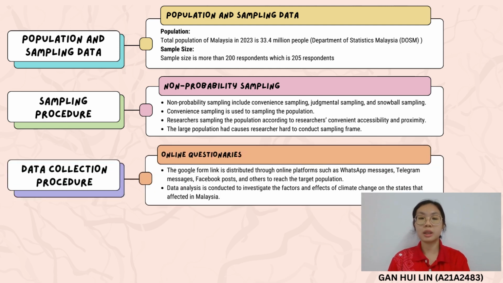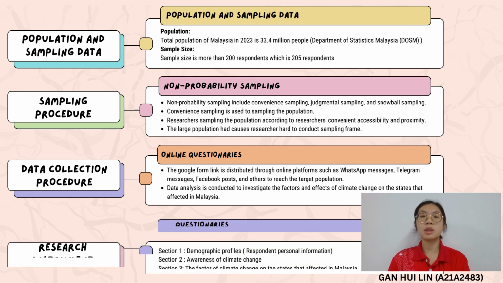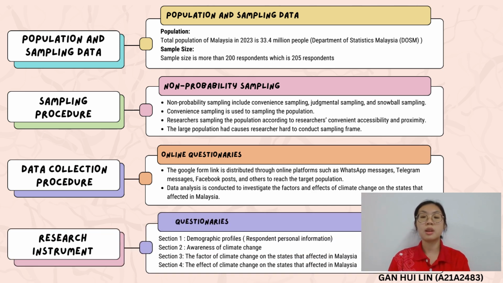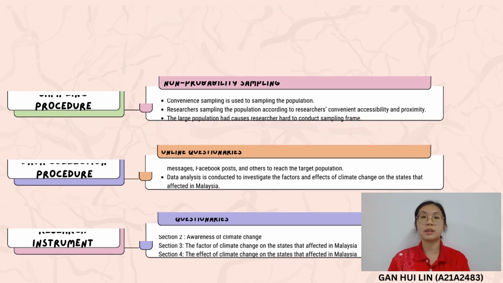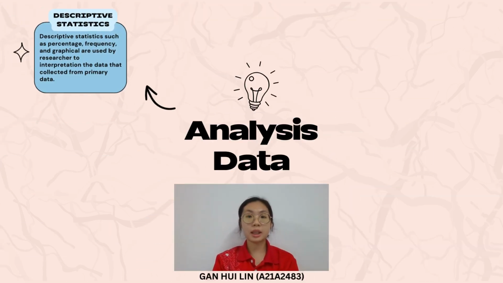Data collection procedure. Online questionnaire through Google Form. The Google Form link is distributed through online platforms such as WhatsApp, Telegram, Facebook, and other research instruments. In the study, a questionnaire is used. There are 4 parts in this questionnaire. Descriptive statistics. In this study, descriptive statistics such as percentage, frequency, and graphs are used by researchers to interpret the data collected from primary data.